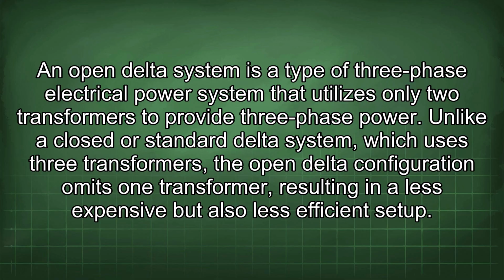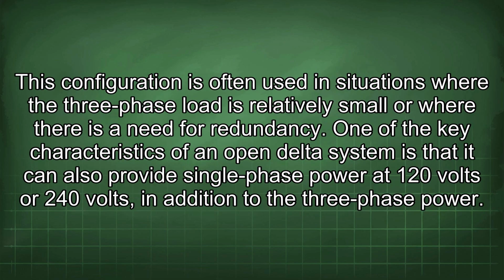Unlike a closed or standard delta system, which uses three transformers, the open delta configuration omits one transformer, resulting in a less expensive but also less efficient setup. This configuration is often used in situations where the three-phase load is relatively small or where there is a need for redundancy. One of the key characteristics of an open delta system is that it can also provide single-phase power at 120 volts or 240 volts, in addition to the three-phase power.